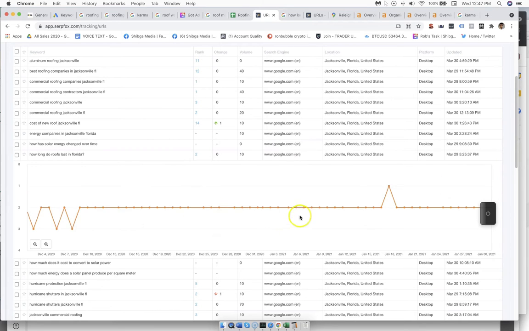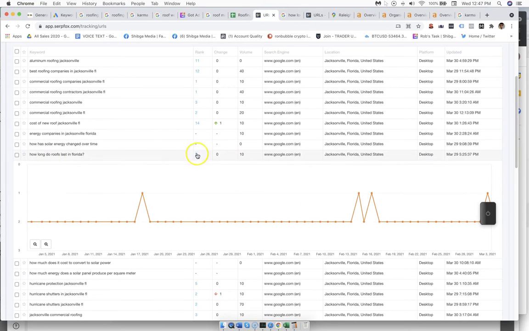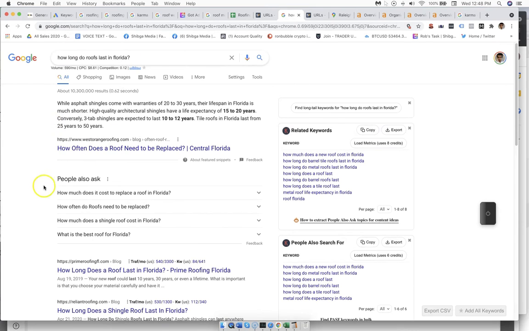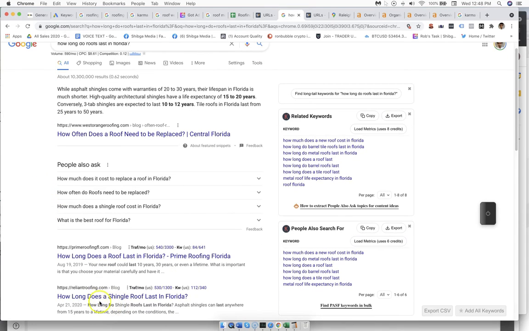So for this company, for example, they're ranking number 2. The first page of Google has 10 listings, so anything that's under 10 is on the first page. Right now, for example, for the term "how long do roofs last in Florida," you can see that when you search this in Google, these guys, Reliant Roofing, are right here on the first page.